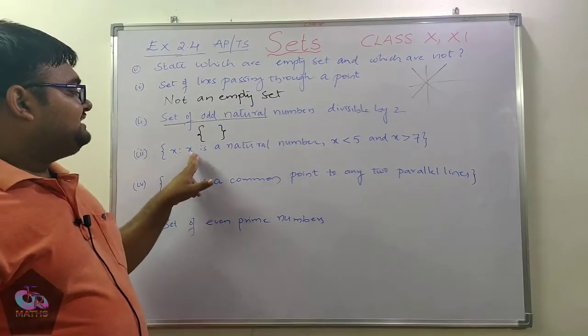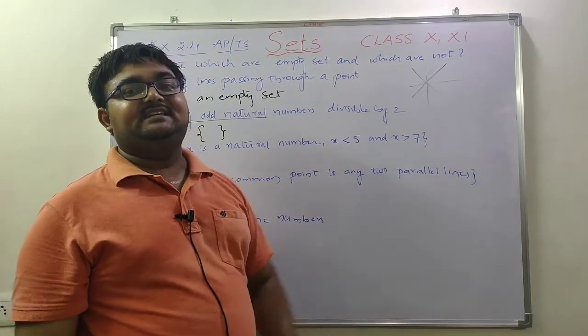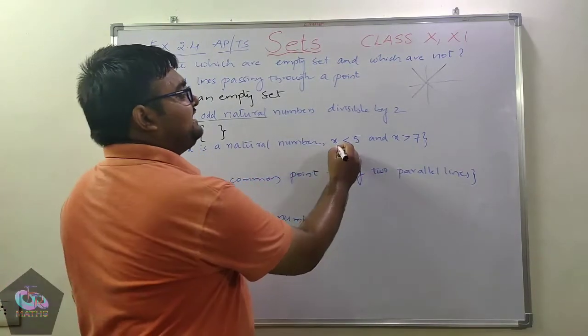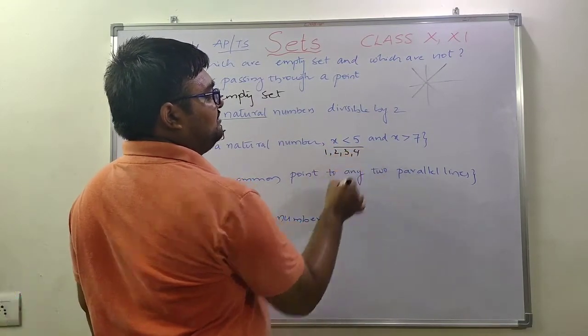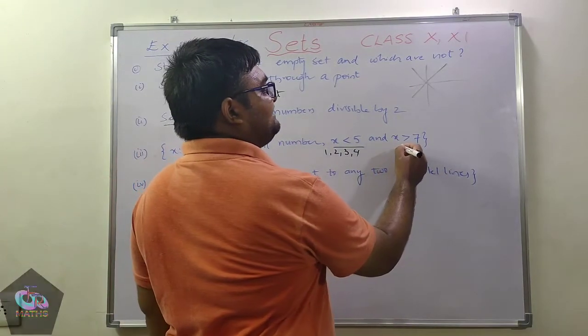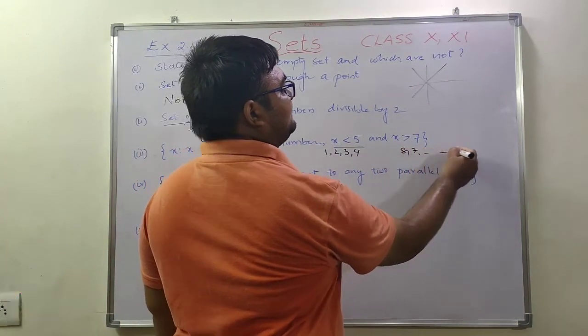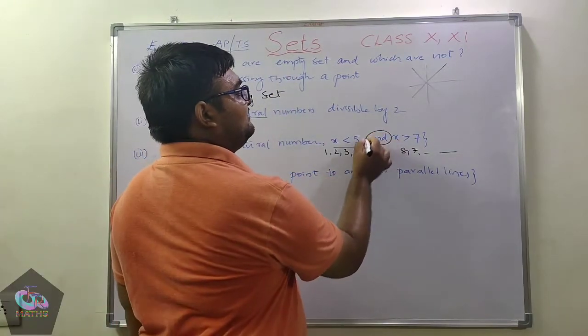Next, coming to the next question. What is given? X such that x is a natural number, x less than 5 and x greater than 7. x less than 5 means the numbers you are going to get are 1, 2, 3, 4, and x greater than 7 means you will be getting the numbers from 8 to infinity. So here, and.